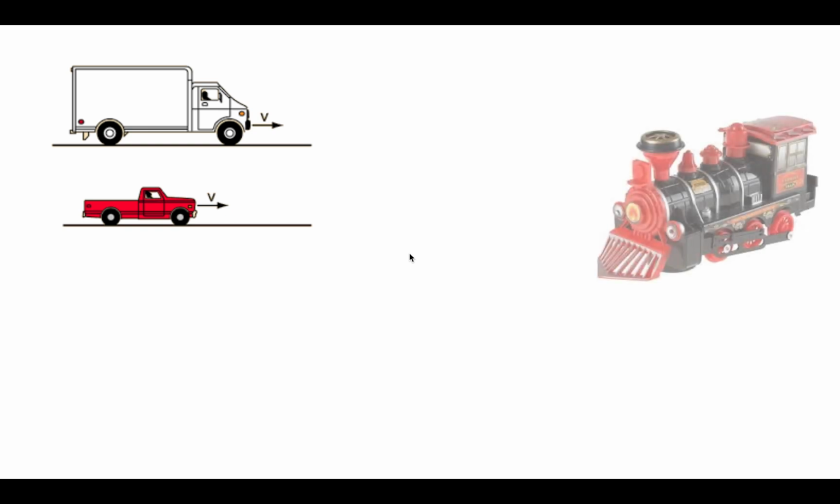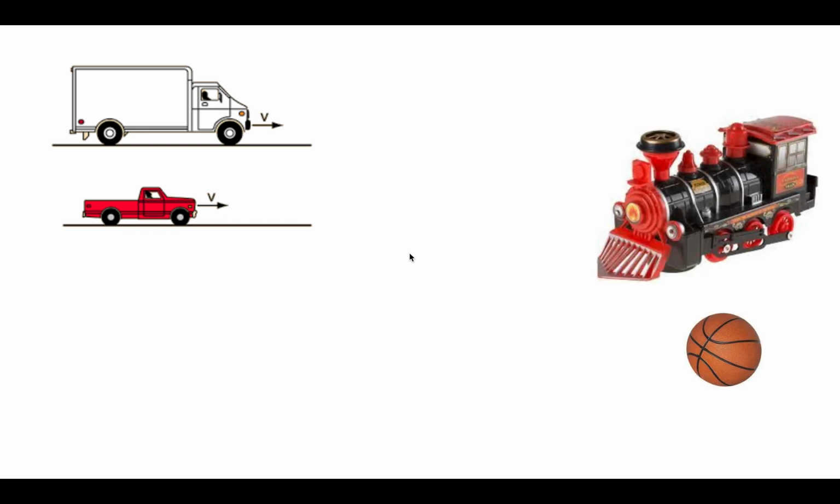In this case, we can see a white big truck and a smaller red truck that have the same velocity. Which truck is going to have the greater momentum? The white one, because if the velocity is the same, the greater mass results in a bigger momentum.